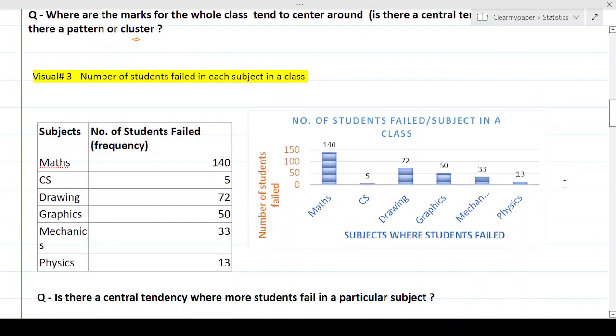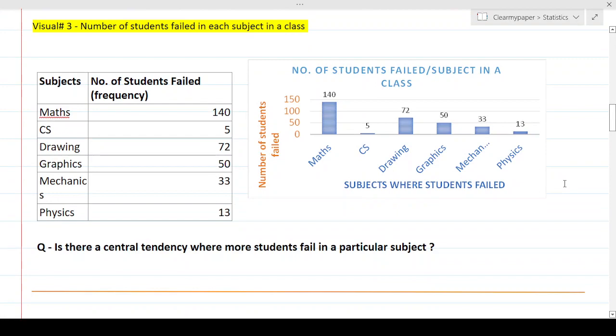And the last example I've taken is the number of students who have failed in each subject in a class. So I'm taking all the students who have unfortunately failed, and how many students have failed in how many subjects in a class. So what does that mean? 140 students have failed in maths, 5 students have failed in communication skills, 72 students have failed in drawing, and so on and so forth. And likewise, I've drawn a visual here to explain the number of students who have failed in a particular subject in a particular class.